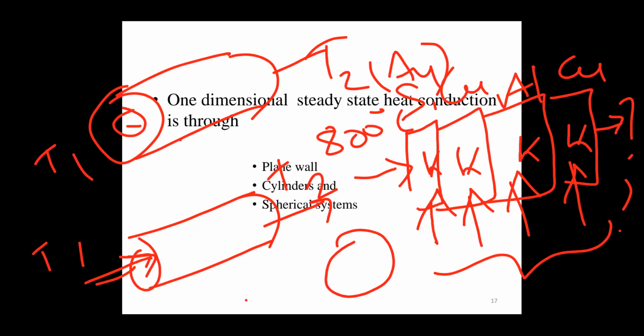Okay, thank you. Let me recall what we studied today. Conduction is one mode of heat transfer. Heat is a form of energy, energy in transit. It changes spontaneously from higher to lower. We cannot store heat in a particular area or region; it is transferred from higher to lower.